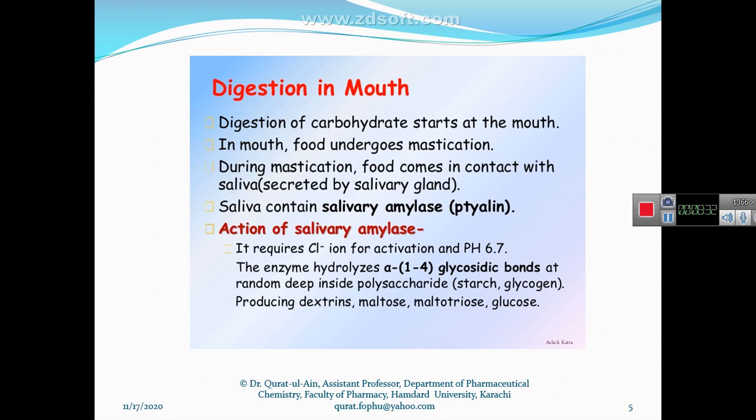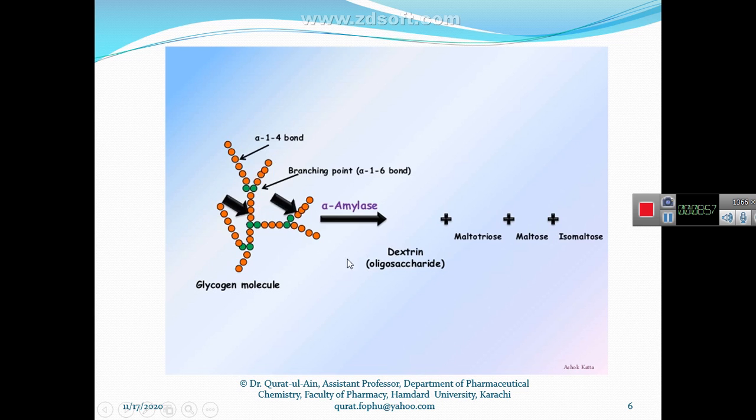In the mouth, the salivary gland releases saliva, and this saliva contains the enzyme alpha amylase. We also call this enzyme ptyalin or tialin, and this enzyme works at pH 6.7, and this enzyme needs chloride ion for its activation. And what this enzyme does, here we can see in this picture: alpha amylase breaks down the alpha 1,4 bond that is present between two monosaccharide units that are found in a polysaccharide.